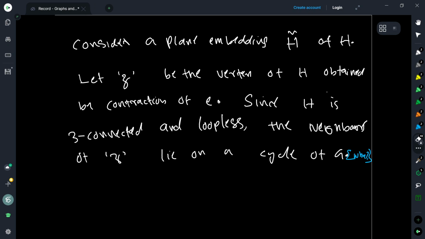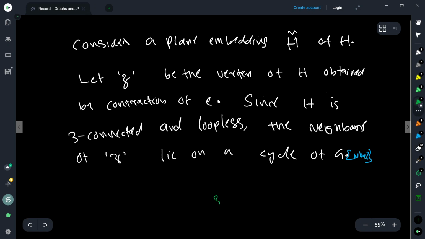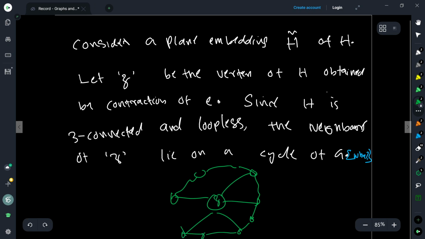Now again, since H is 3-connected and loopless, okay, this is another question that I want you to think about. The graph is 3-connected and without loops. Then the neighbors of the vertex Z, they form some cycle of the graph. So you can either tell me why or you can take it as homework. So why do you think this is the case?